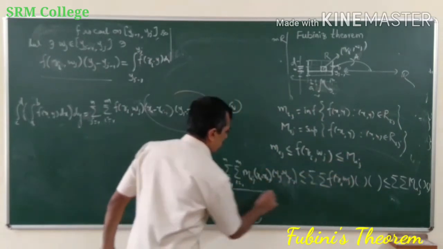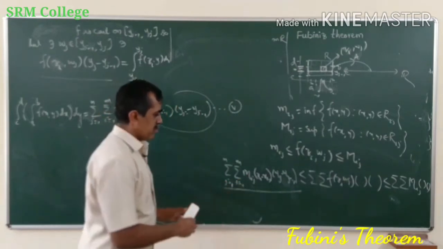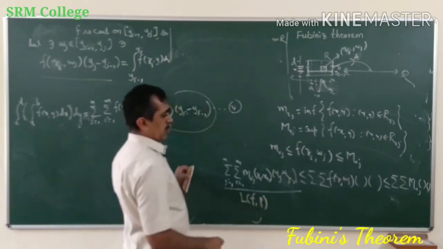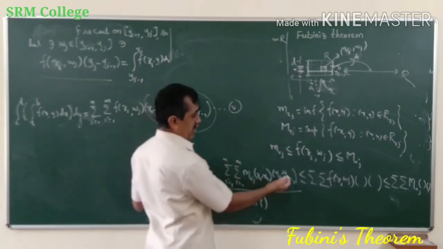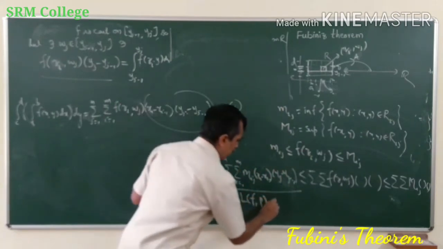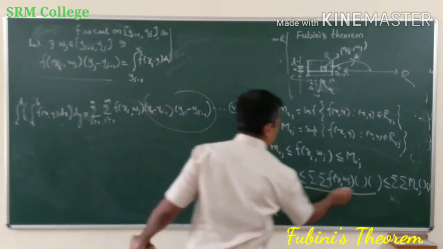Okay, now what is this? In the double integral of a function, what is this? This is the lower sum of function f with respect to partition P, because these x_i and y_j are coming from partitions P1 and P2. So this is L(f,P), less than or equal to what is this?